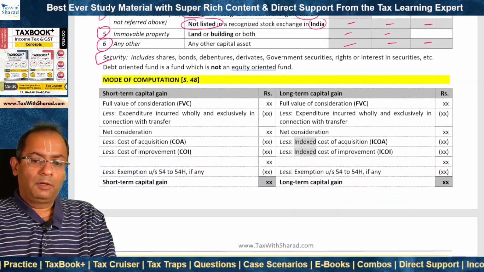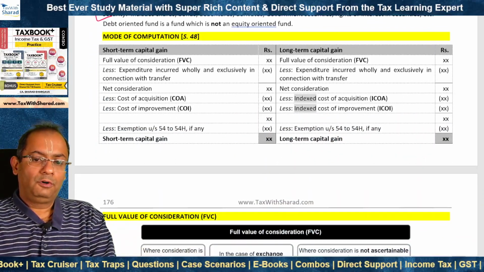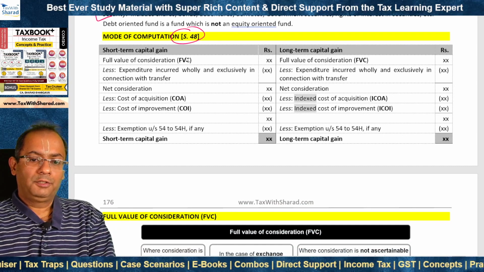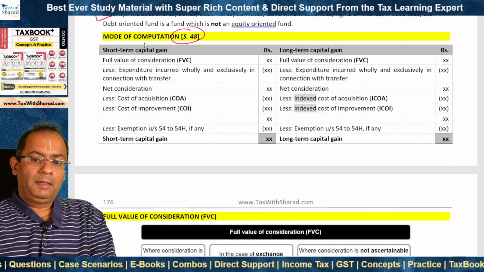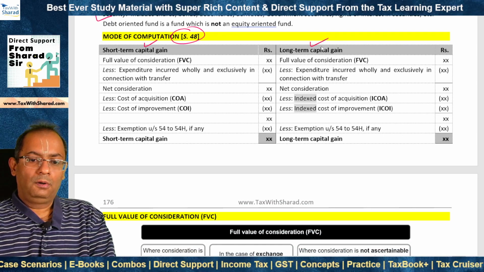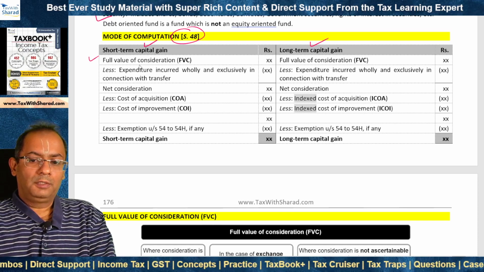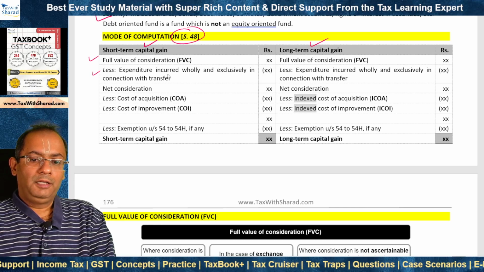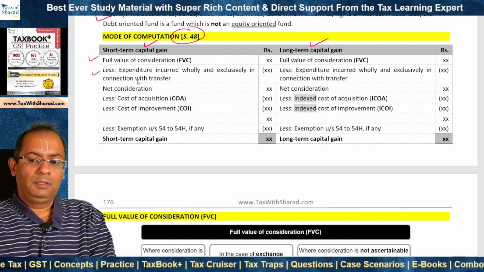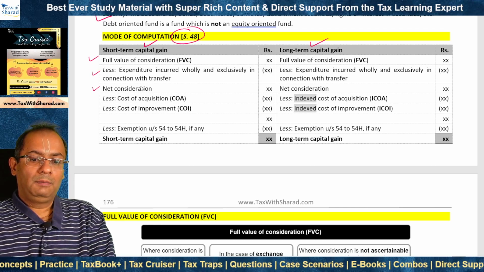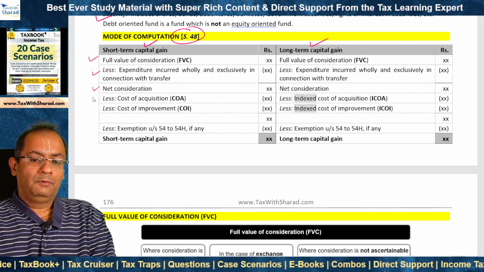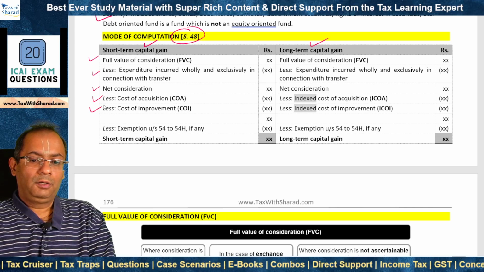Now we look at the mode of computation of capital gain. What is the formula? Relevant section is section 48. And the gain can either be short-term capital gain or long-term capital gain. We first figure out the full value of consideration. We deduct expenditure incurred wholly and exclusively in connection with the transfer. This gives us the amount of the net consideration. From that, we deduct cost of acquisition and cost of improvement.